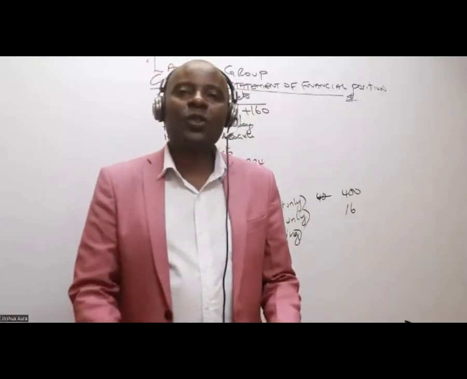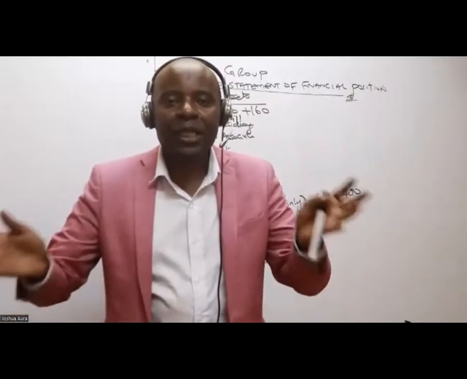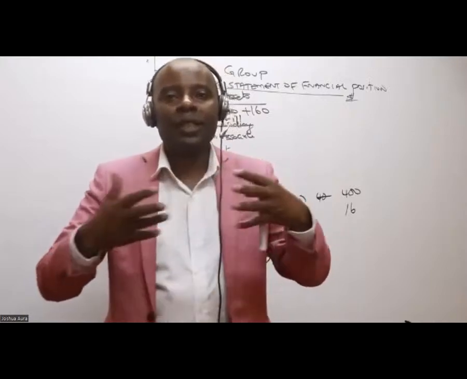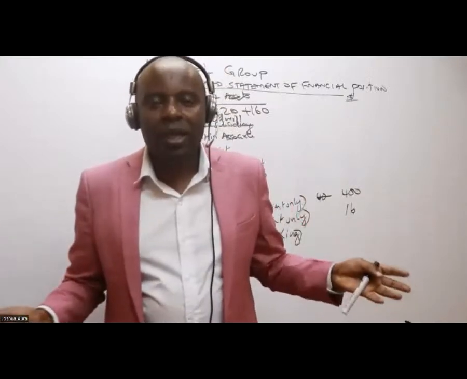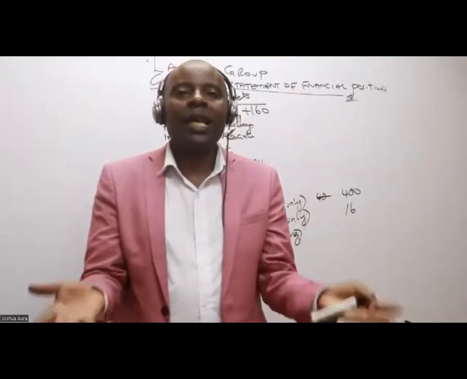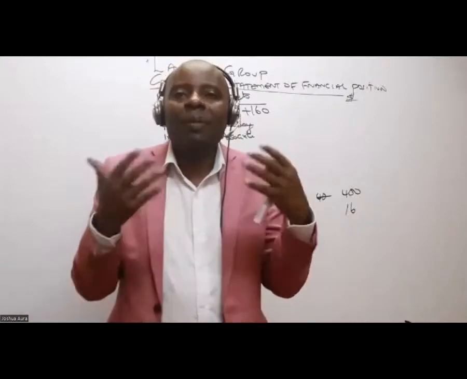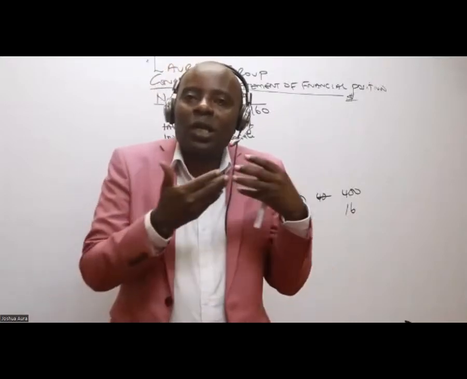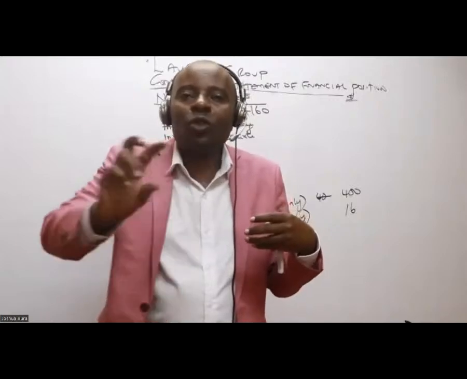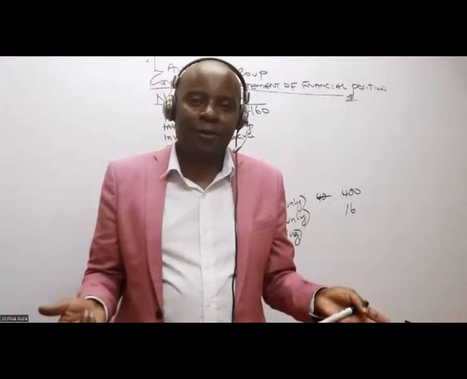If all of these goods were still within the group, then the unrealized profit will be that 10. If 50% are remaining in the group, then I will only recognize 50% of the total internal profit as unrealized profit.